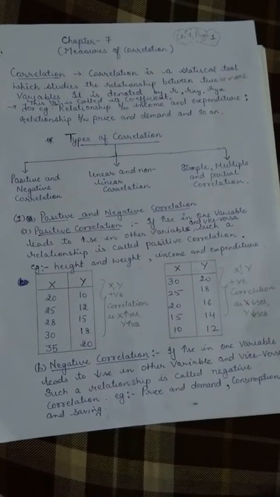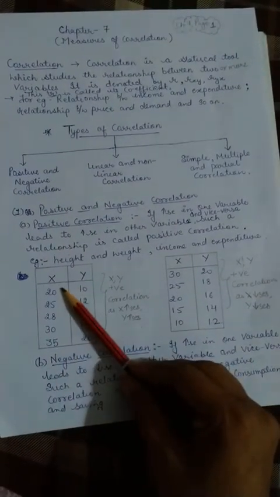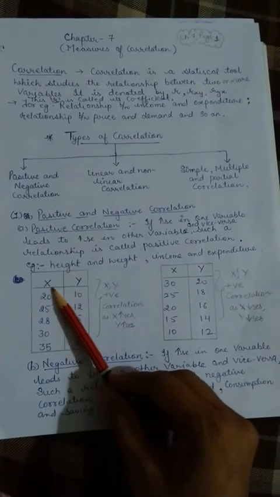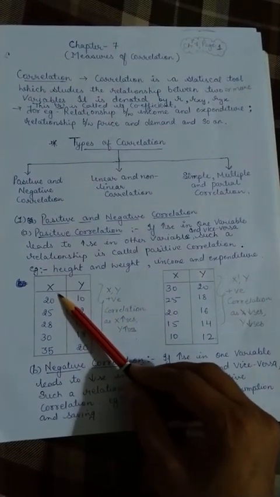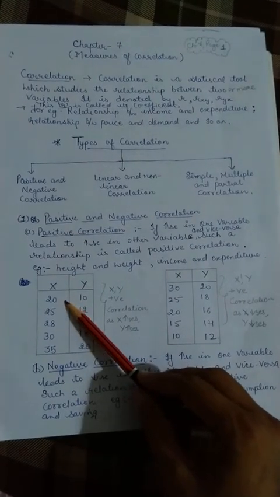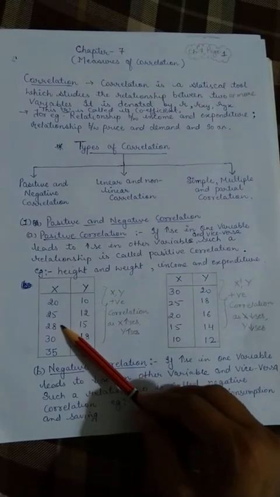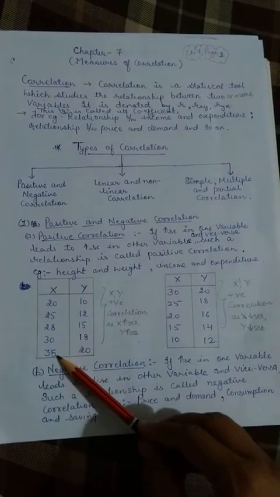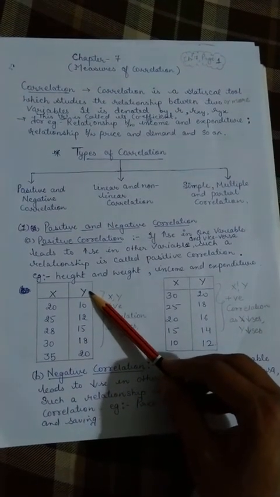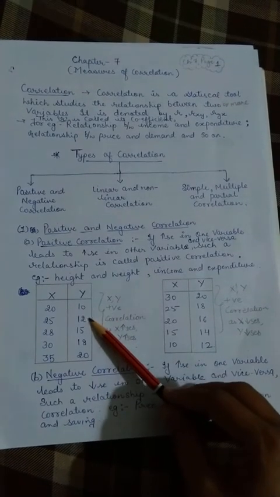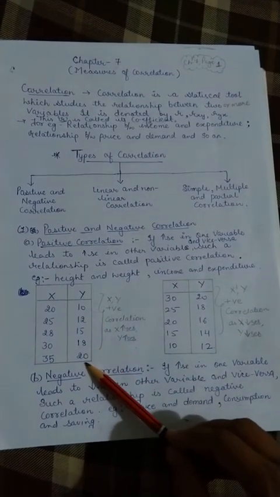If you want to see it through an example, you can see here there are variables x and y. As the values of x are increasing from 20 to 25, then to 28, then to 30, then to 35, the values of variable y are also increasing: 10, 12, 15, 18 and 20.